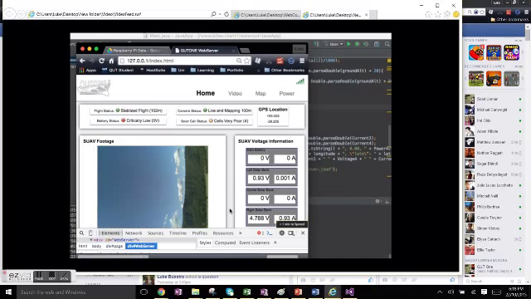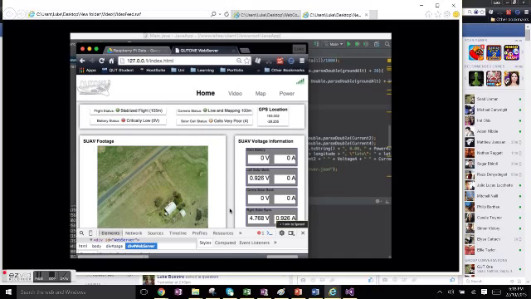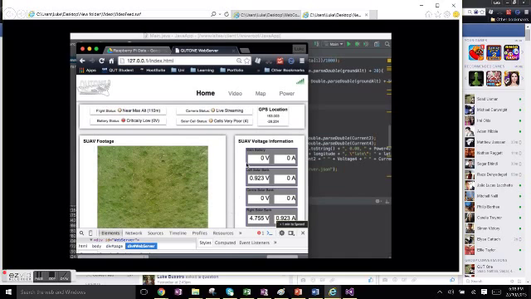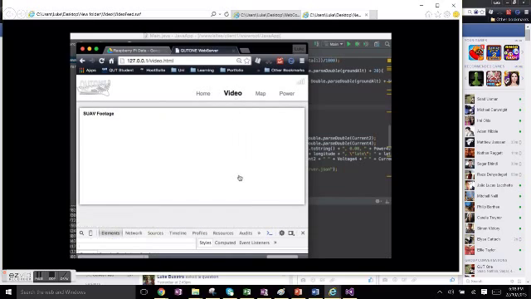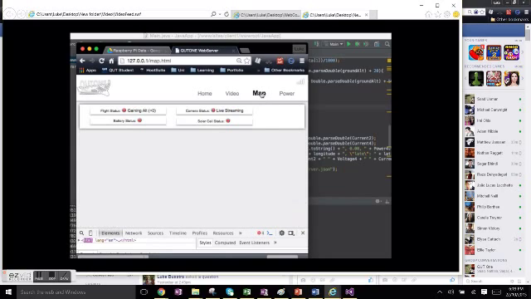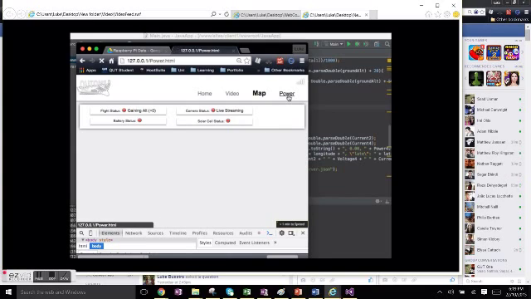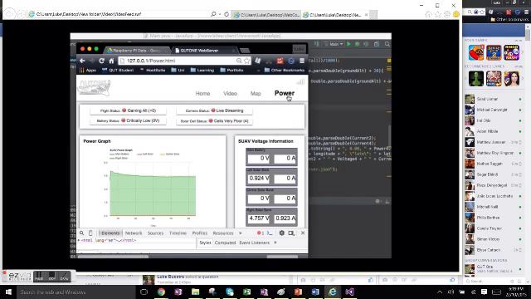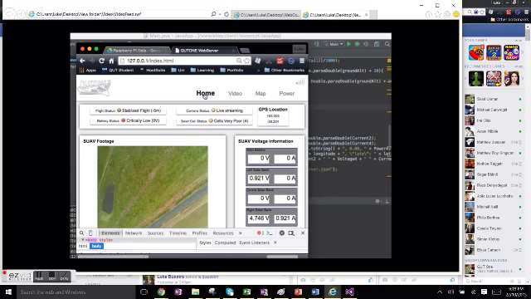Now you can go into all the other pages, the video page, the mapping page and the power page, just to confirm they're all working. The video page will have just a single web image that will keep refreshing as the time goes on. The mapping is not yet in development, so this will still be a blank page. But you will see power as you saw before. Press home again then to confirm that the home link is working. And if this is the case, then the requirements pass, as they all have except for the mapping.